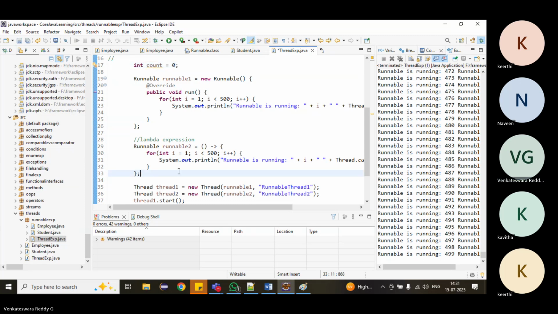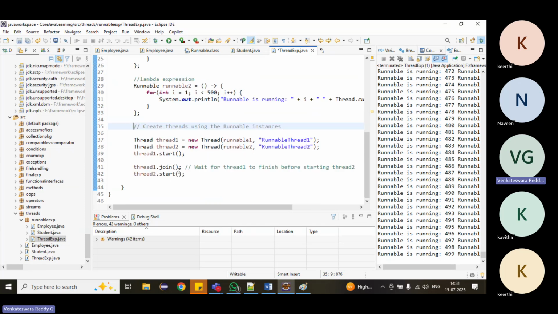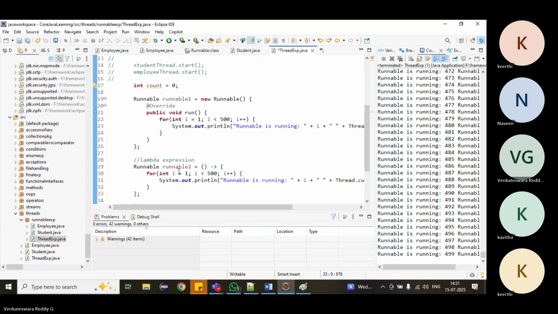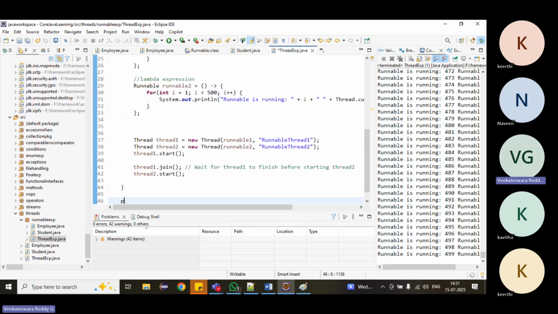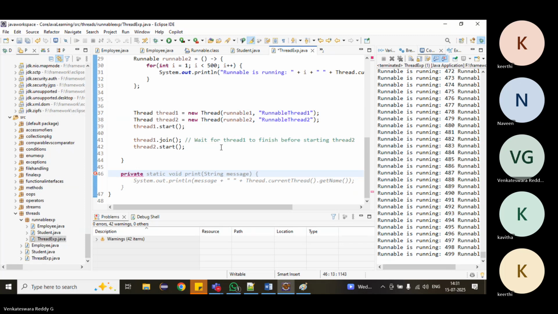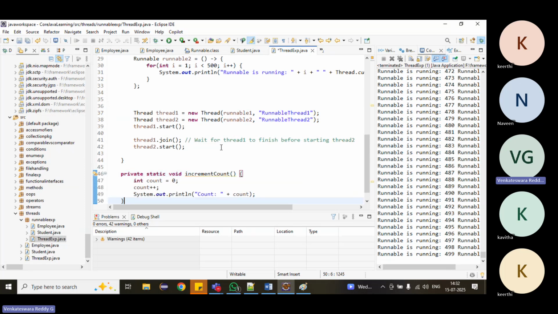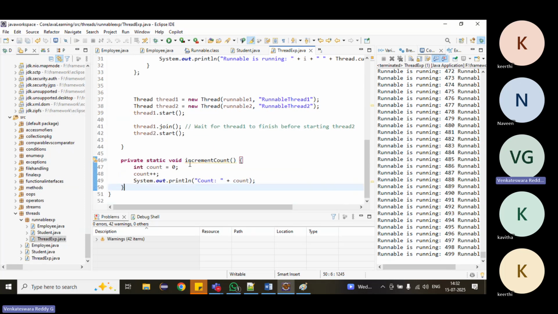Then we have to call that method. Suppose we create one method, static void increment count.